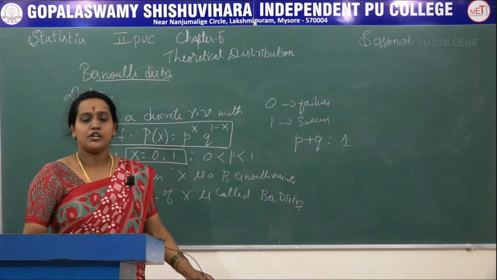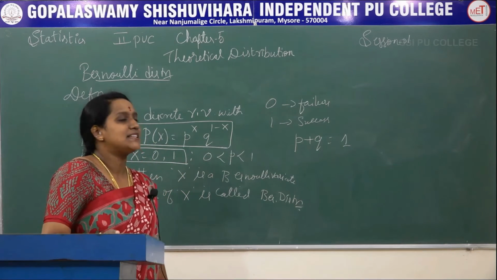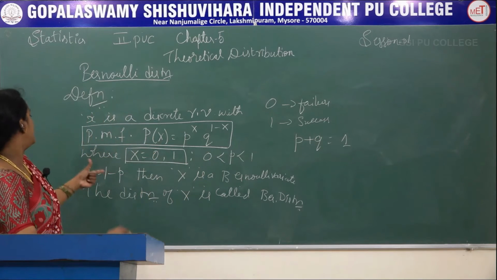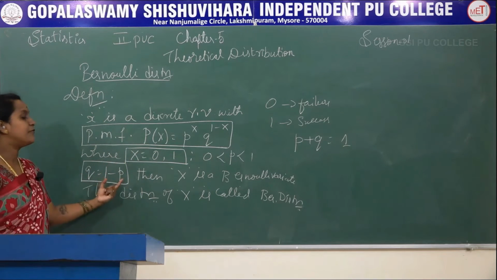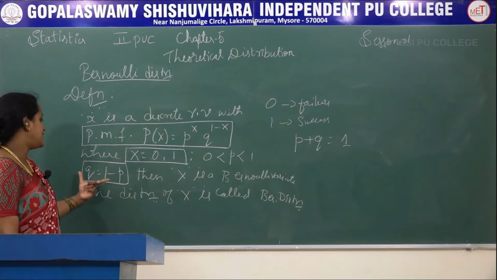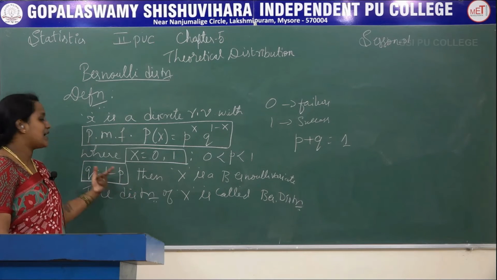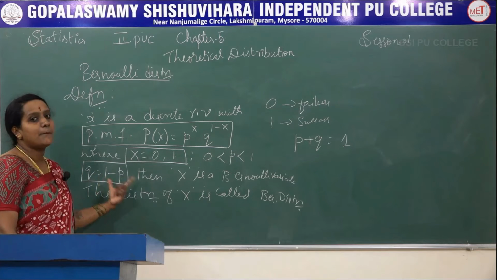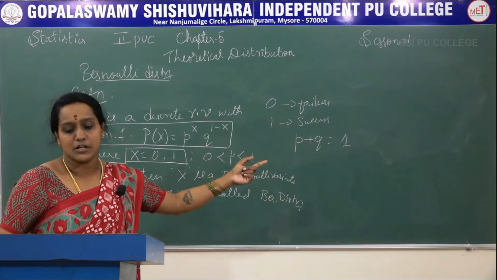We know that the total probability is always equal to 1. If we know the p value, we can find the q value: q is 1 minus p. And if we know the q value, we can find p also. And p plus q is always equal to 1.